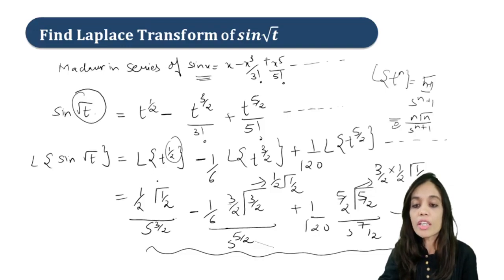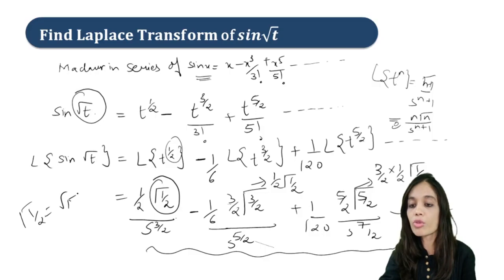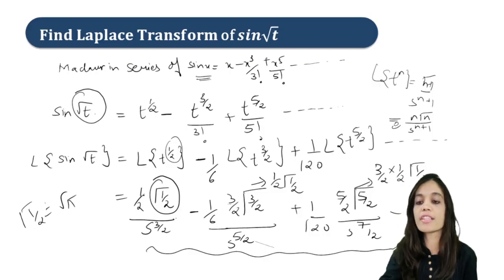And we also know that the value of gamma half will be square root pi. So you have to just put this value and simplify.